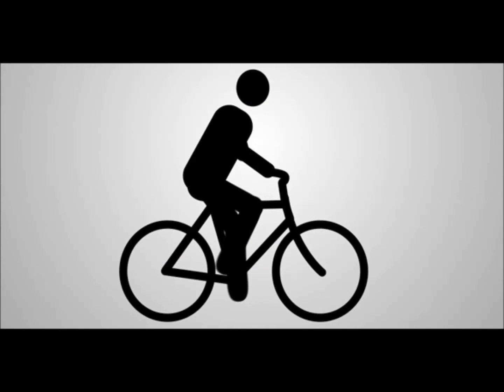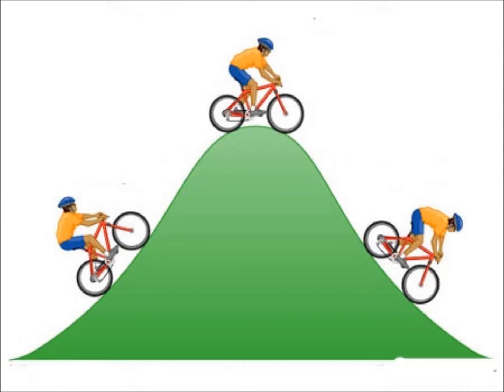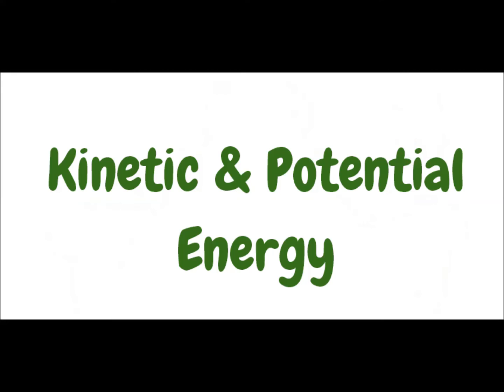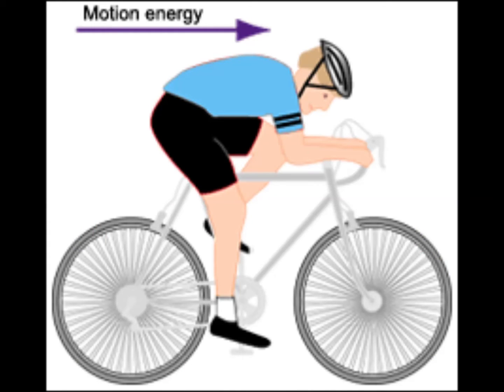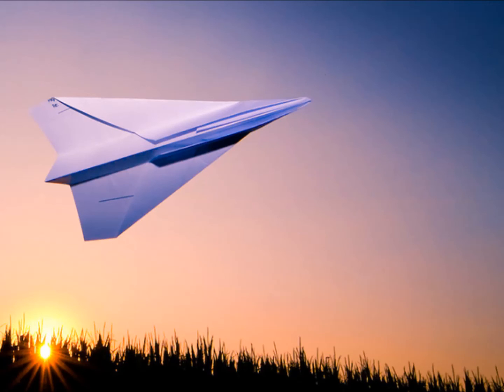While you're trying to ride to the school, you come across another hill. You start from the bottom of the hill and then make your way up, then back down. Well, when you're trying to ride through this hill, you're going through two different types of energy, kinetic and potential energy. You have kinetic energy when you're riding on the bottom of the hill. Kinetic energy is the energy of motion. Every moving object has kinetic energy.